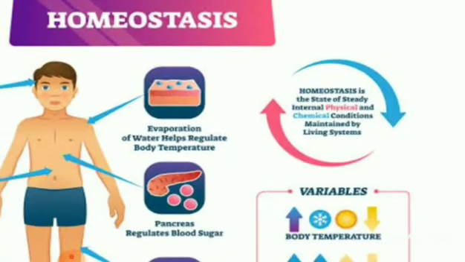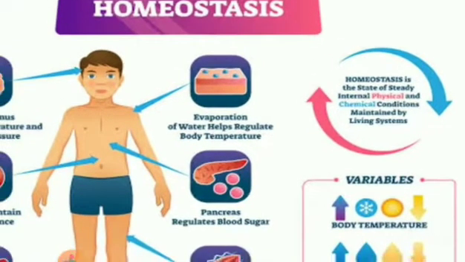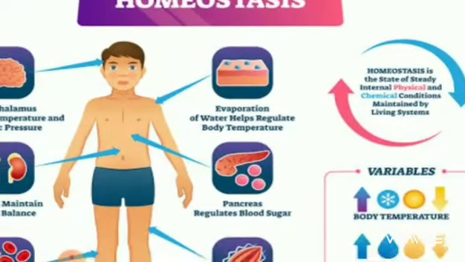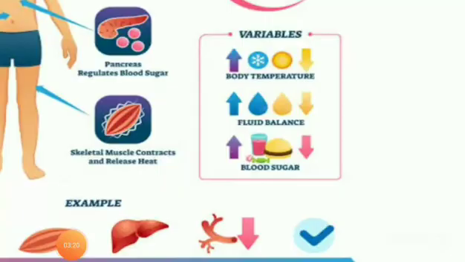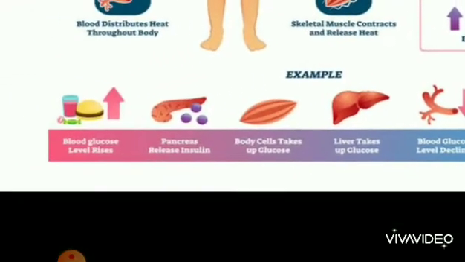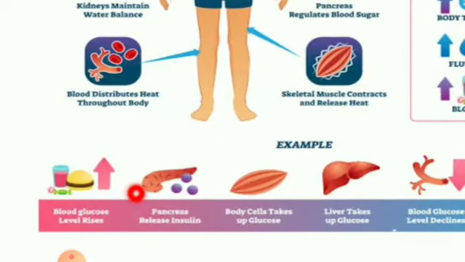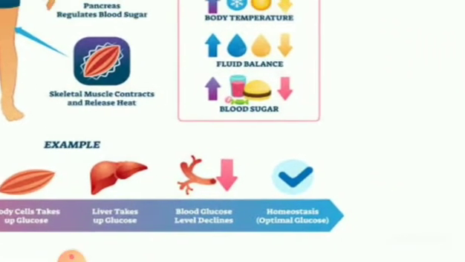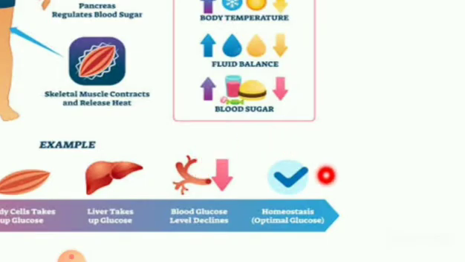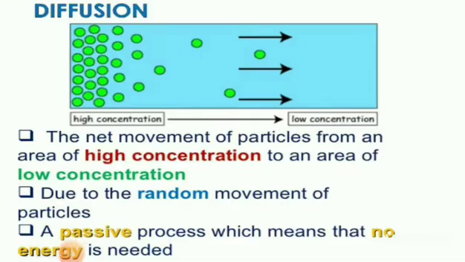So, homeostasis is the state of steady internal physical and chemical conditions maintained by living systems. Do you understand, children? These are the variables. What are they? Body temperature, fluid balance, blood sugar. See another example. Blood glucose level rises. The pancreas increases insulin. Body cells take up glucose. The liver takes up glucose. Blood glucose level declines. Then only the homeostasis level is maintained.